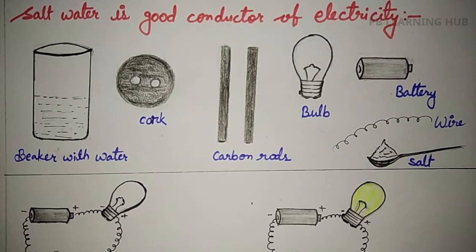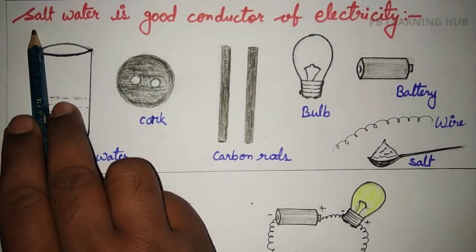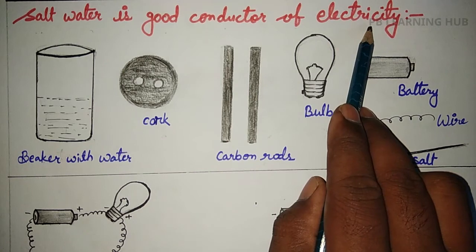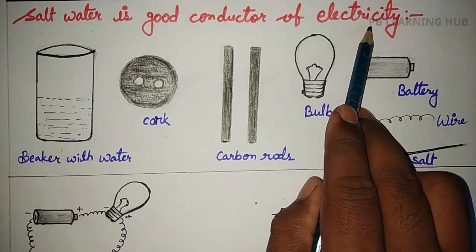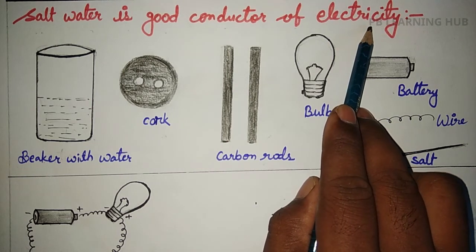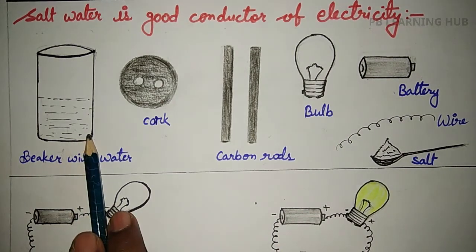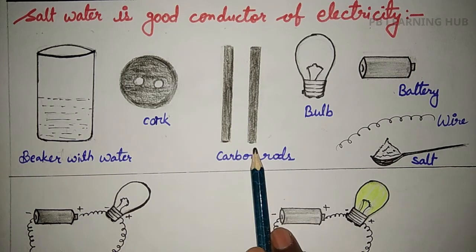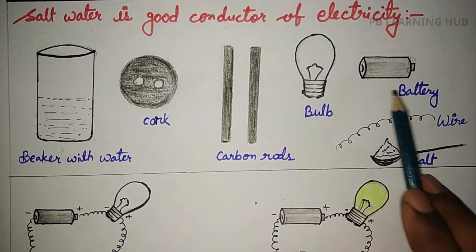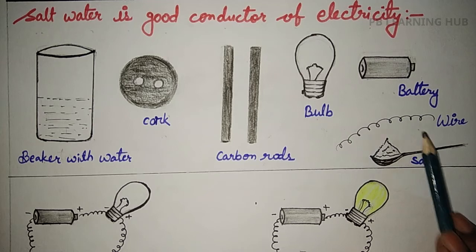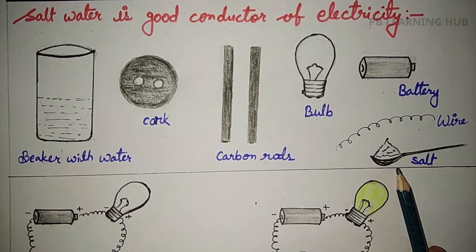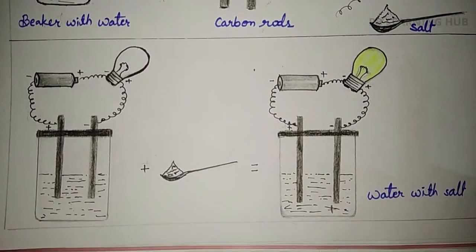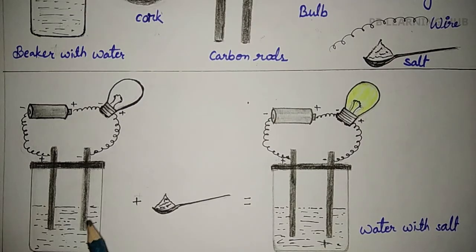Now come to the next topic. Students, do you know salt water is a good conductor of electricity? Yes, but how? Let me explain by an activity. For this we need one beaker with distilled water, one cork with 2 holes, 2 carbon rods, one bulb, one cell, wire and some salt. Now arrange this equipment.